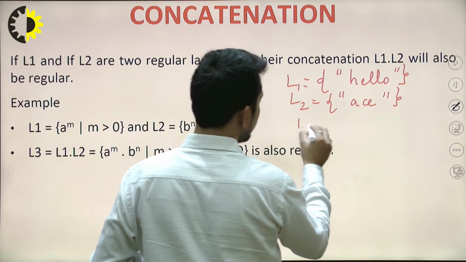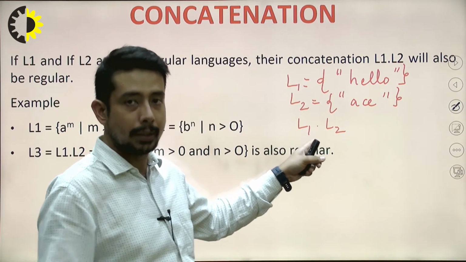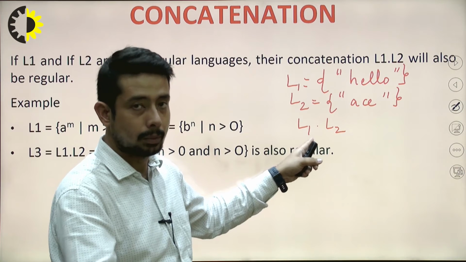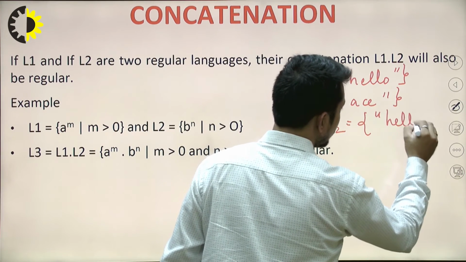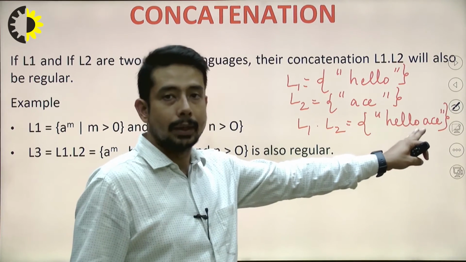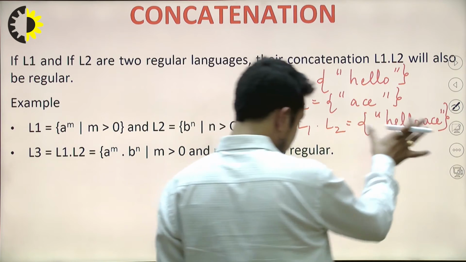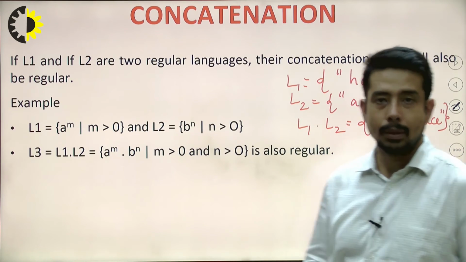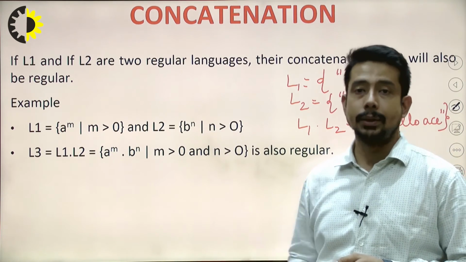So if I take L1 dot L2, now concatenation is represented by dot, which will be coming in unit number 2 operators. It will give you what? Hello is. This is the result that you will be getting. Hello is. So this is also a regular language, or this is the language which is accepted by finite automata. Therefore, we can finally say that finite automata is closed under concatenation.